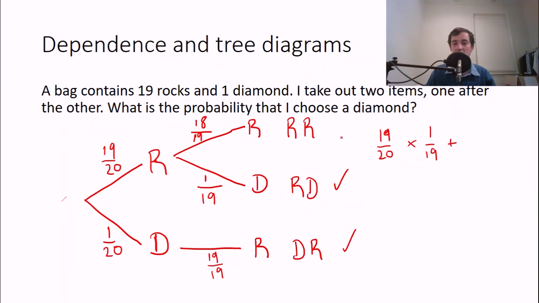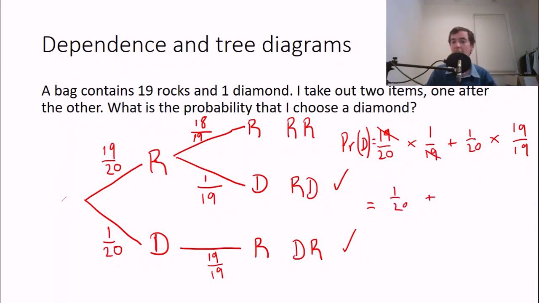I'm just going to say probability, so we know what we're doing. Probability of getting a diamond is this plus this one, which is 1 over 20 times 19 over 19. And keep in mind, that's equal to 1, isn't it? So now we're going to cancel out our 19s. So then we'll have 1 over 20.